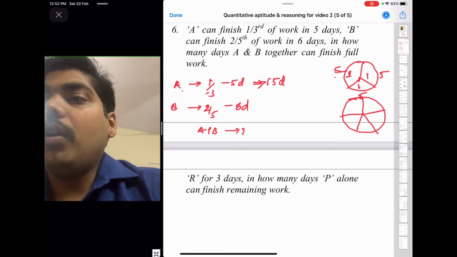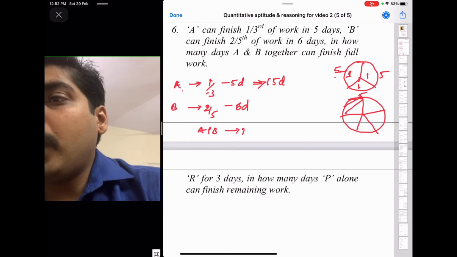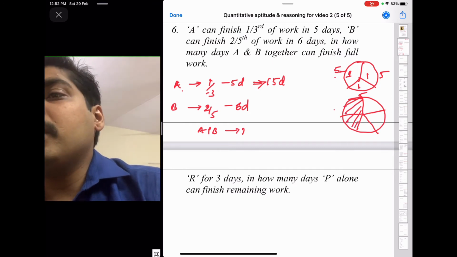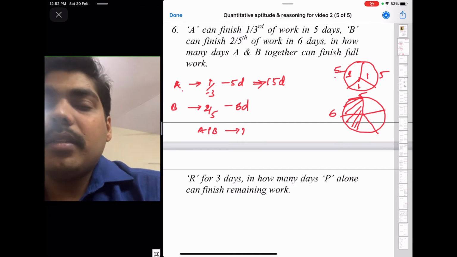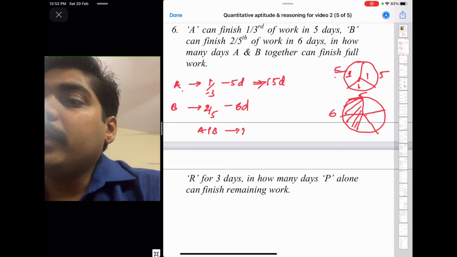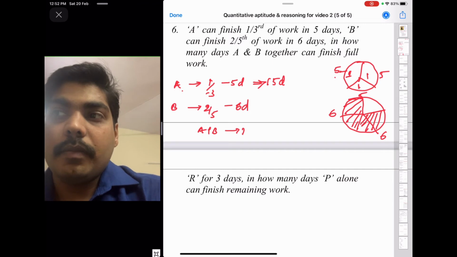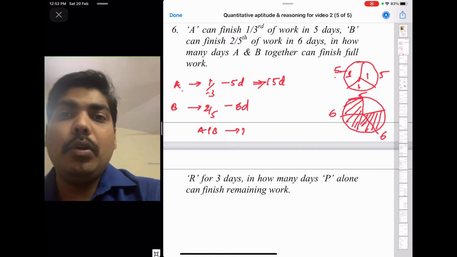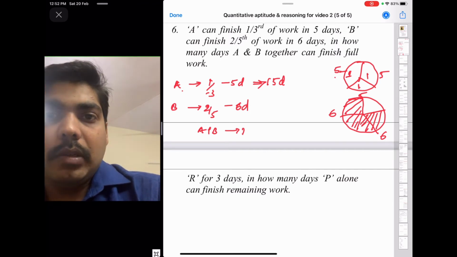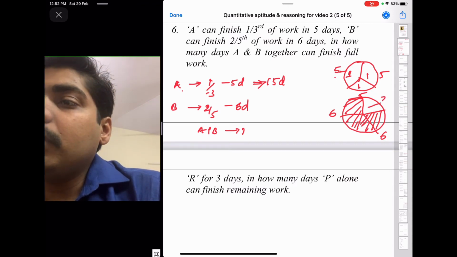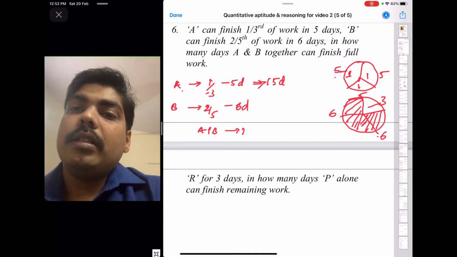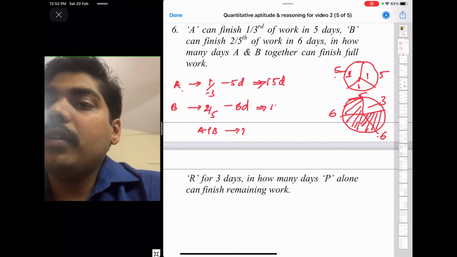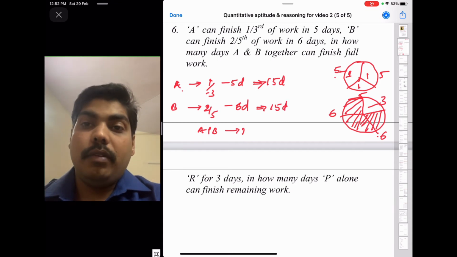5 equal parts, and out of 5 he completed 2 parts in 6 days. This 2 part. Okay, and in the same proportion you can say the next 2 parts he will complete in another 6 days, then the remaining 1 part. So to complete 2 parts he takes 6 days, to complete 1 part he will be taking 3 days. That means in total 6 plus 6 plus 3, that is 12 plus 3 is 15. So in 15 days he will finish the full work.